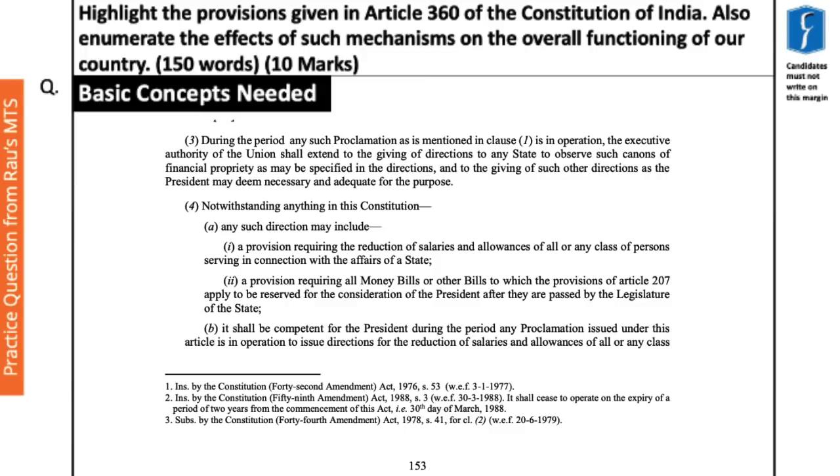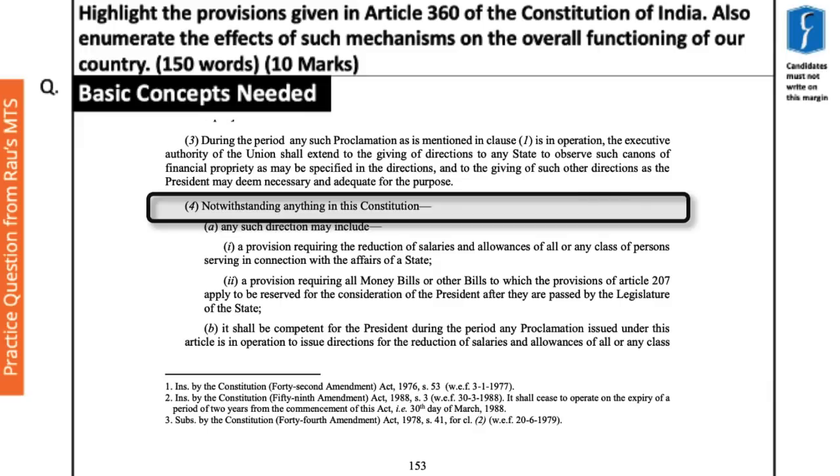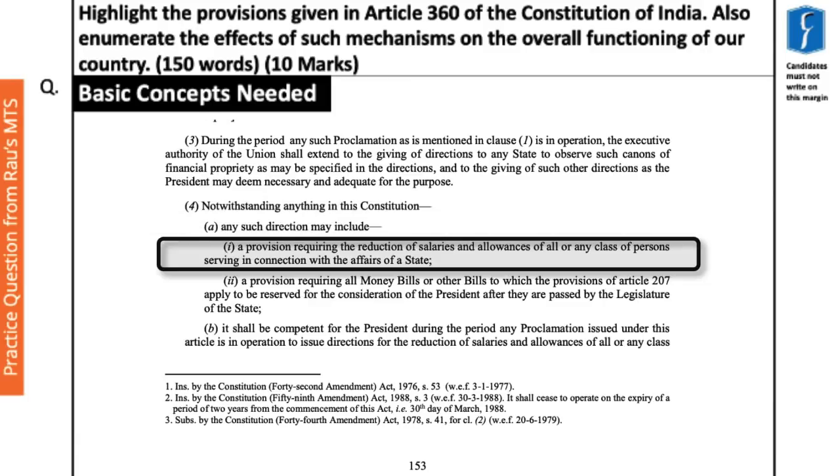And now clause 4 talks about what all such directions can carry. It says notwithstanding anything in this constitution, which means it doesn't matter whatever is written in this constitution, if such a direction is issued as in clause 3, which we just discussed, it can also include provision requiring the reduction of salaries and allowances of all or any class of persons serving in connection with the affairs of a state. So the central government can instruct the state governments to reduce the salaries of their state employees.